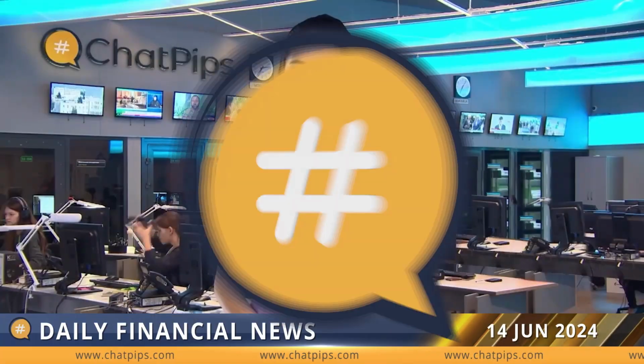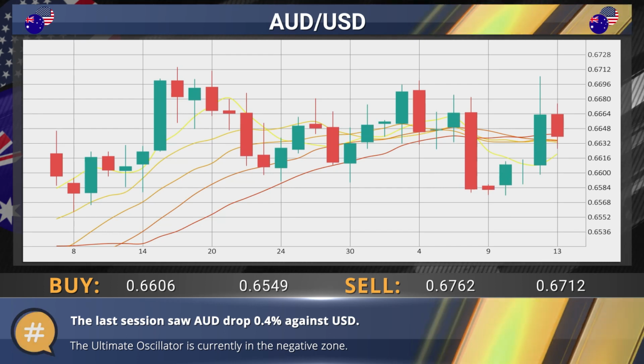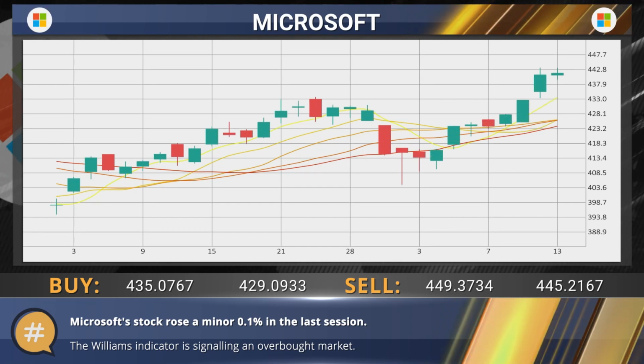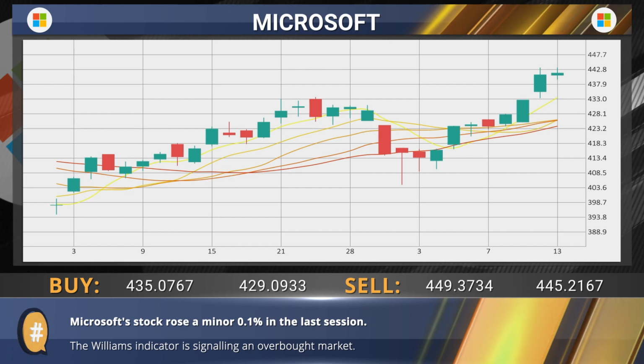Let's start today's technical analysis with the Australian dollar and the US dollar pair and the recent events stirring the markets. Greg? The Aussie dollar pair fell 0.4% in the last session. The ultimate oscillator is giving a negative signal. Microsoft stock saw a minor rise of 0.1% in the last session. The Williams indicator indicates an overbought market.